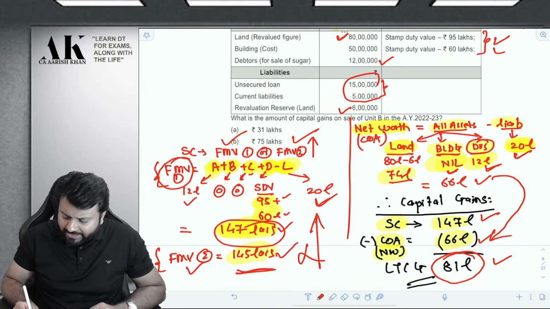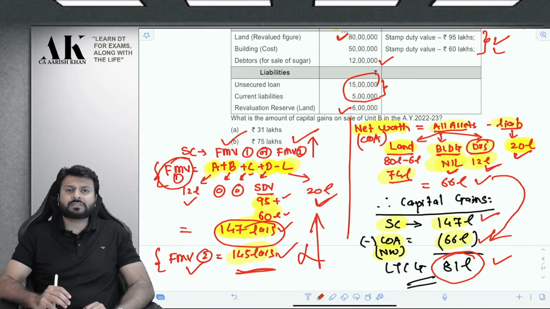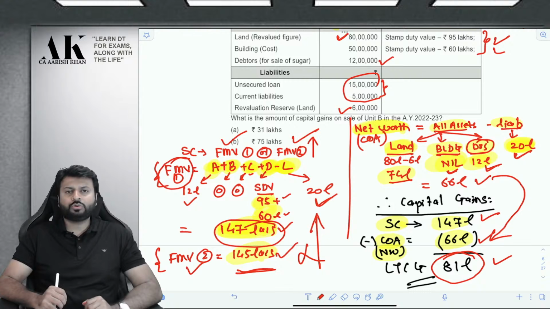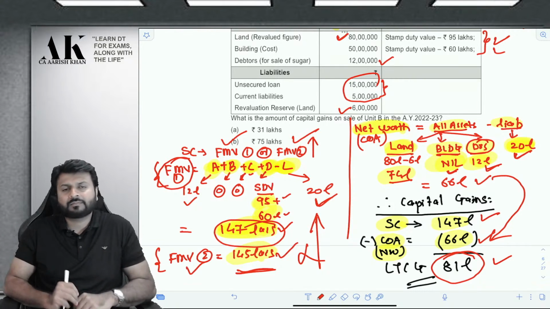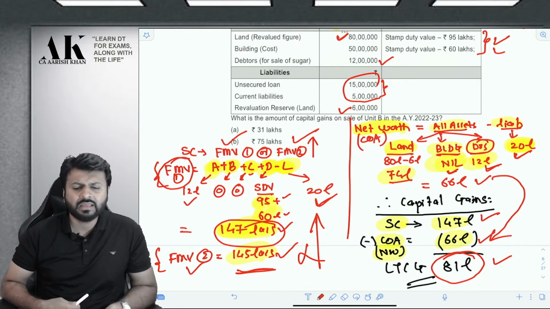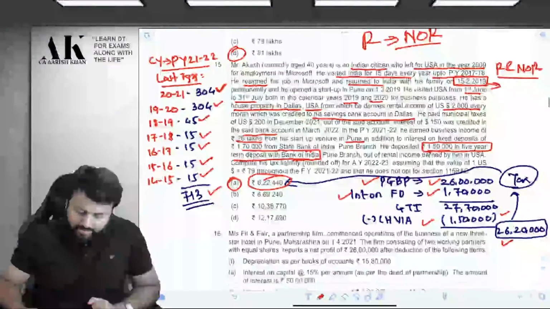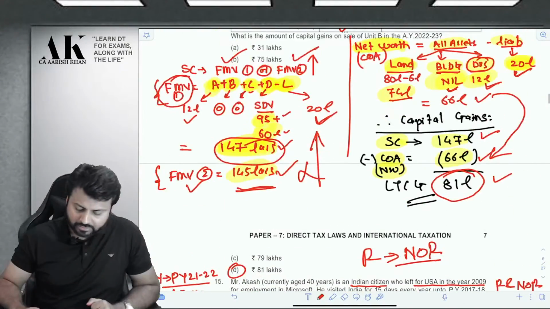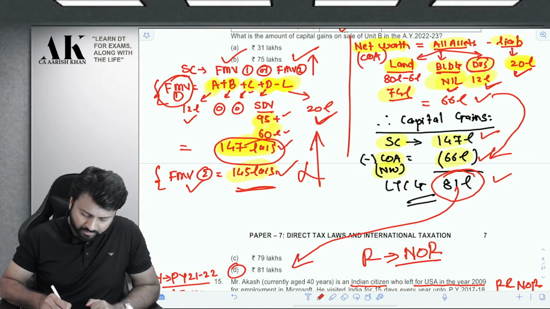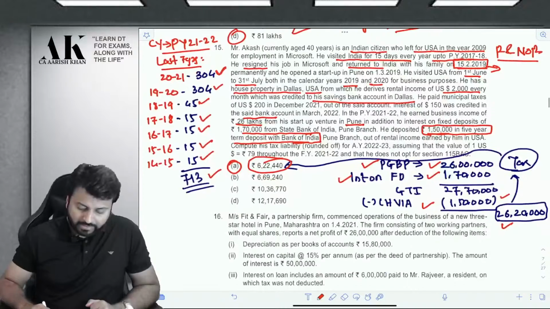LTCG is 81 lakhs, and in case of slump sale, you might be knowing that you do not get what? Indexation. Is it clear to all of you? Indexation is not allowed in case of slump sale. So the answer to this question is 81, as you can see over here. Okay. One last question over here.